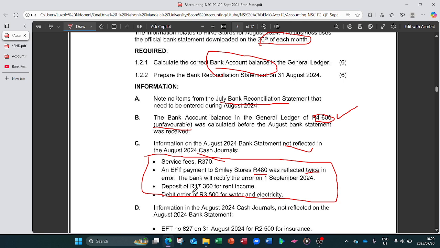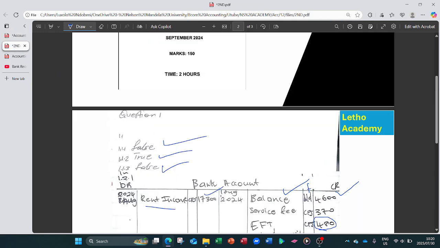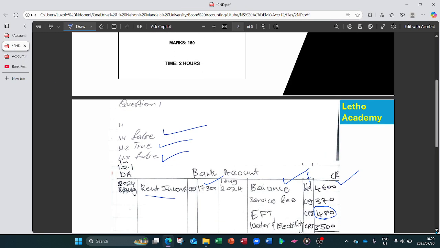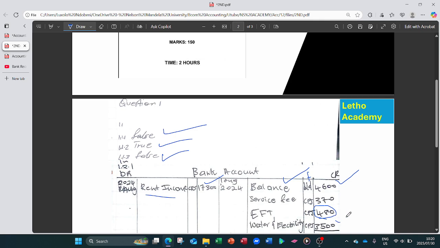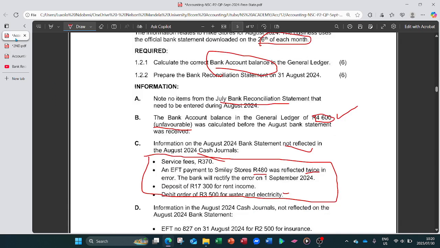So they're saying that this debit order of 3,500 for water and electricity is not recorded in our cash book. So our bookkeeper didn't receive this transaction or this receipt. So let's record it on the credit side of the bank account, because it's the payment, which is this water and electricity 3,500.